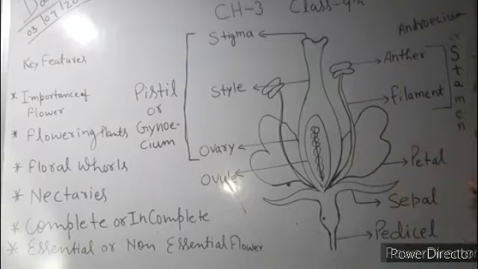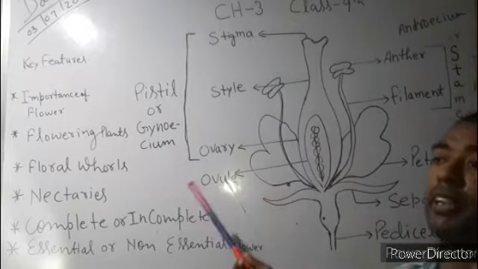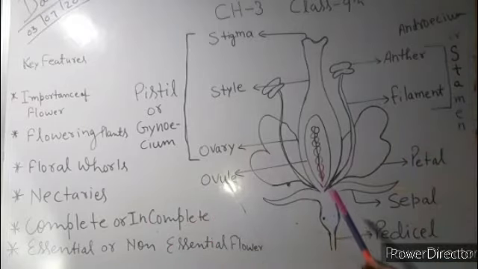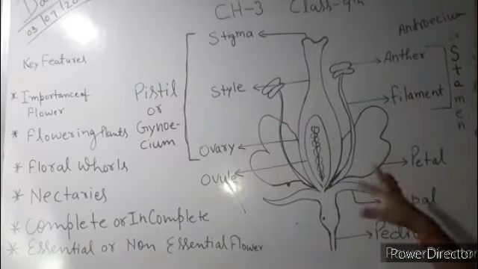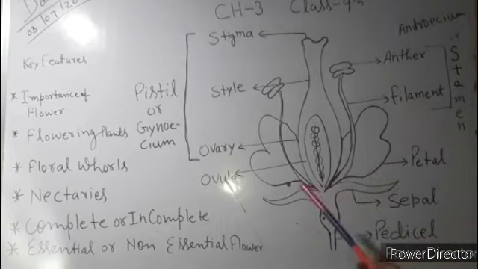Some flowers produce a lot of nectar, and some flowers produce less. But to get the nectar, many insects sit on the flower or the petals, and from that the pollen grains get attached to them. Okay, these are the structures which help in pollination.